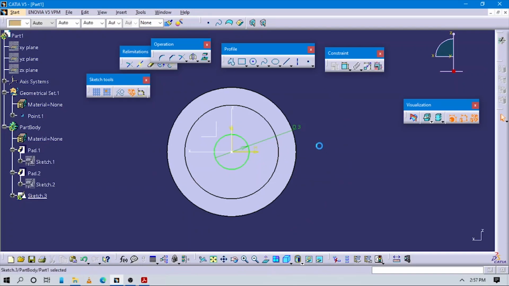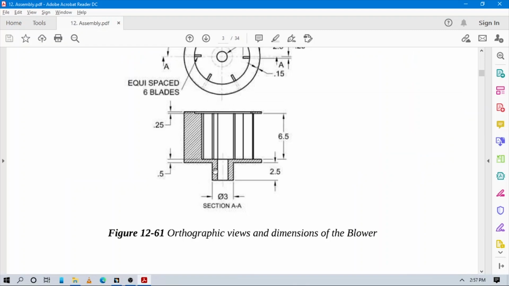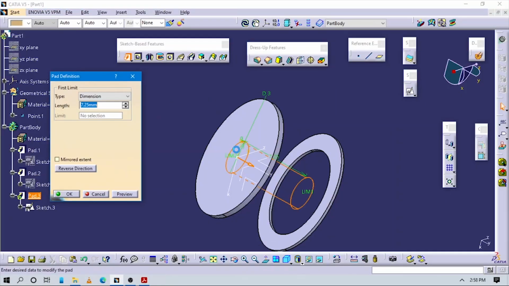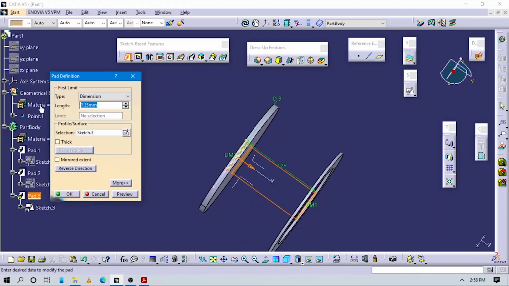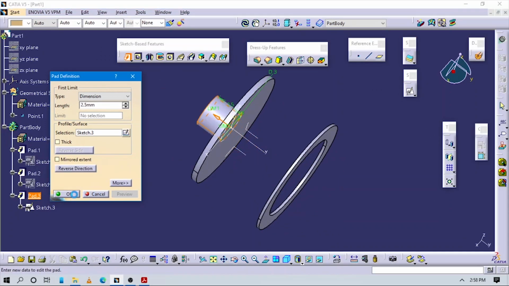Now exit the sketch workbench, and let's check what the pad value for this is. You can see here the actual pad value for this is 2.5. Now go to the pad command, select this sketch first of all, and give the value as 2.5. But you can see this direction is going opposite, so make it reverse direction here.